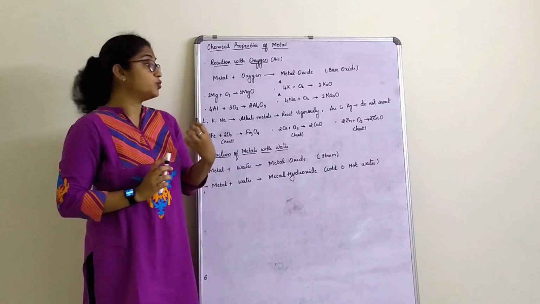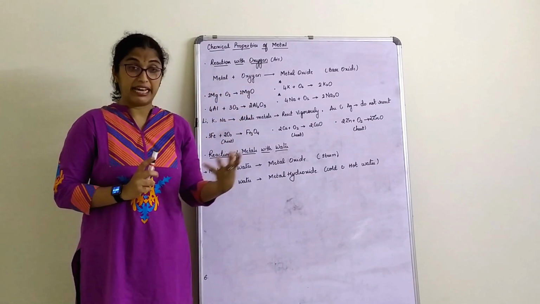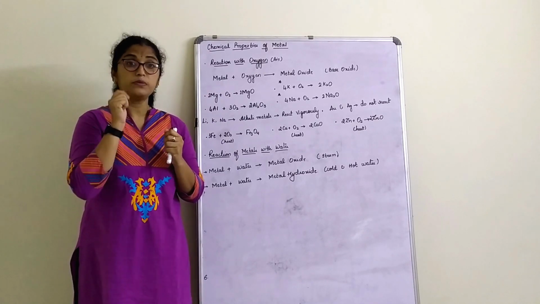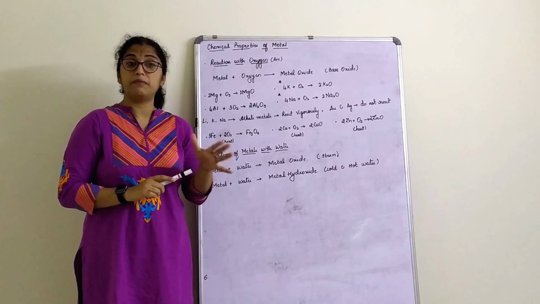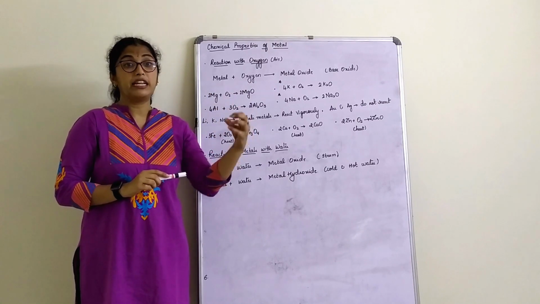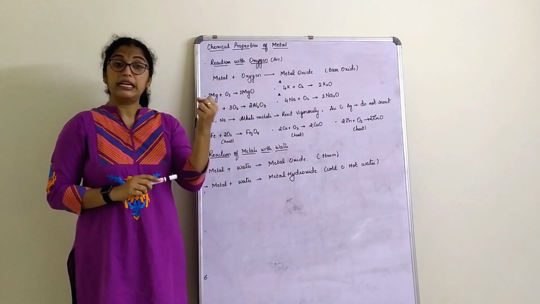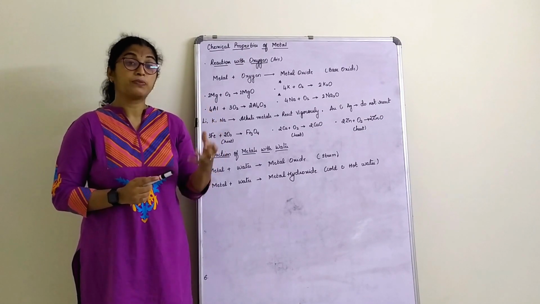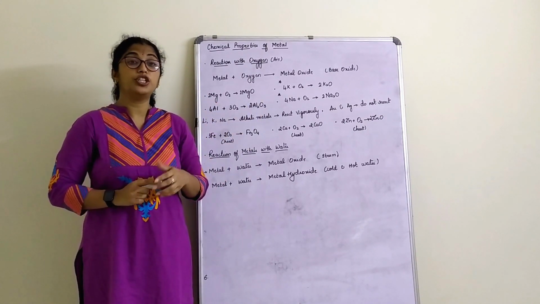So what we have to do when we are performing the reaction, we have to just scrape the metal a little. If you remember in the first chapter, chemical reactions and equations, magnesium ribbon when burnt in air gives a dazzling flame, correct? Sparkling, dazzling flame. So that is nothing but magnesium oxide.